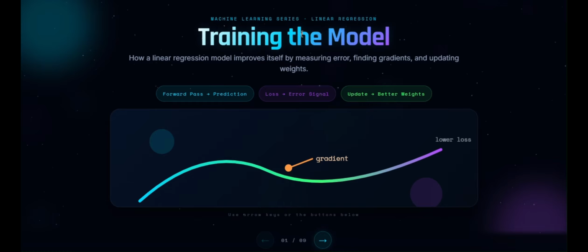Linear regression can predict values, but prediction is the easy part. The real magic is training. How does a model go from random guesses to accurate predictions? How do weights automatically improve? And how does AI actually learn from mistakes?